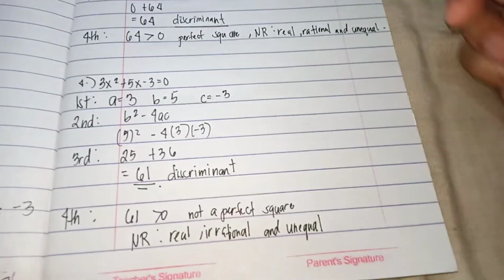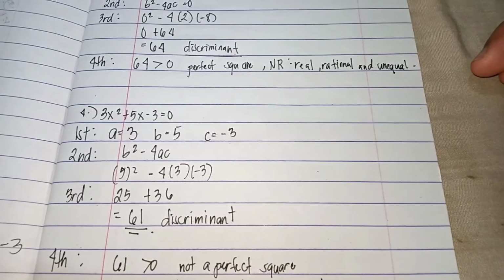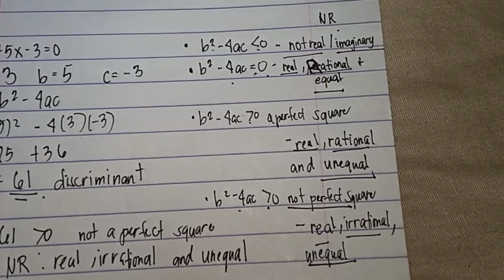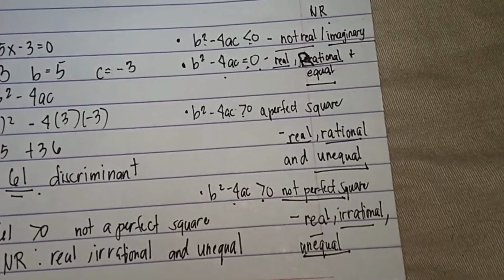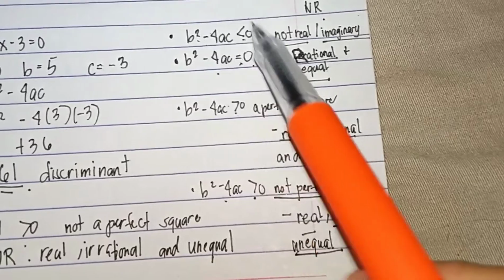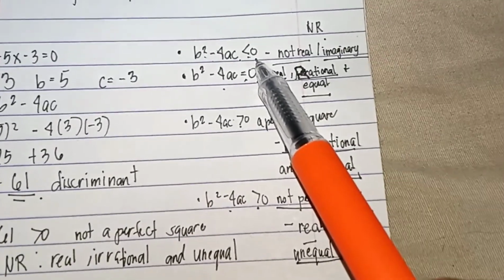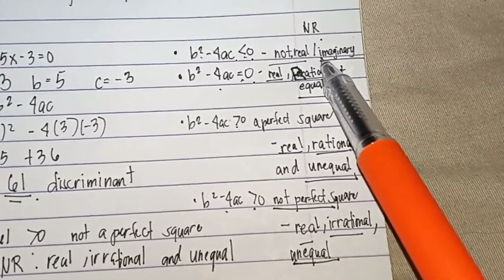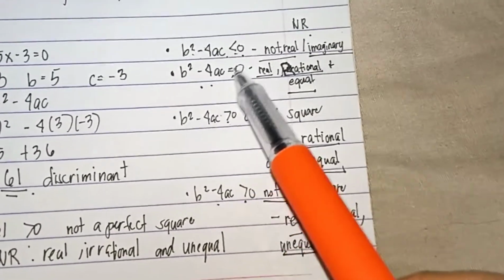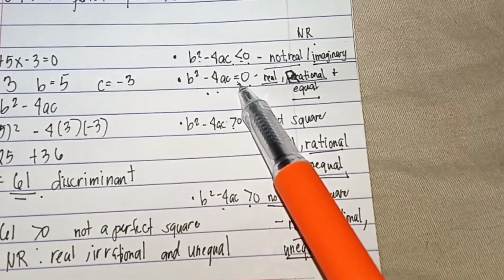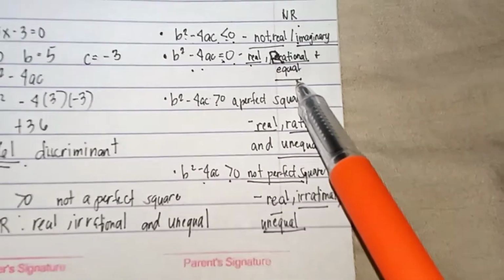In general, as a review, we can identify the nature of the roots from the discriminant. If the discriminant is less than 0, the roots are not real, or imaginary. If the discriminant is equal to 0, then the roots are real, rational, and equal.